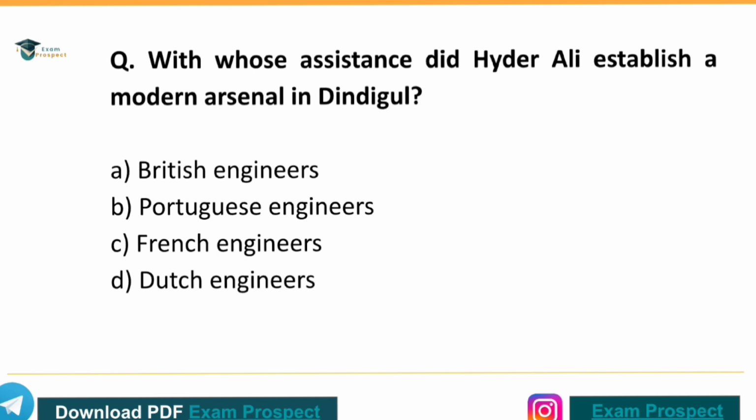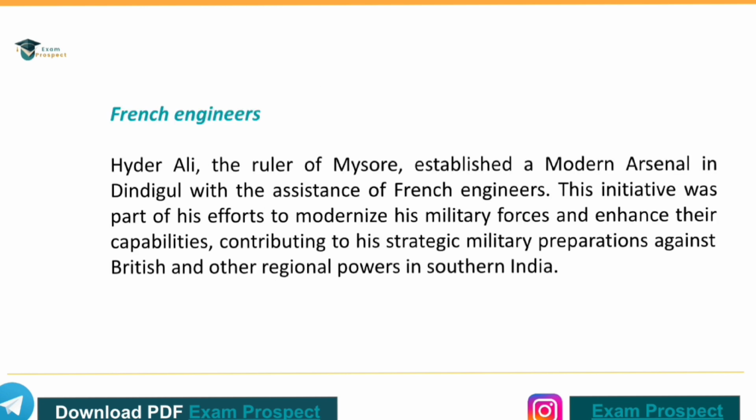Next question. With whose assistance did Hyder Ali establish a modern arsenal in Dindigul? The correct answer is option C, French engineers. Hyder Ali, the ruler of Mysore, established a modern arsenal in Dindigul with the assistance of French engineers. This initiative was a part of his efforts to modernize his military forces and enhance their capabilities, contributing to his strategic military preparations against the British and other regional powers in southern India.